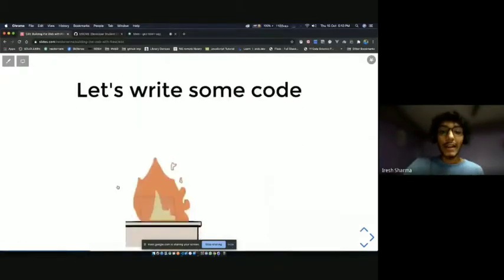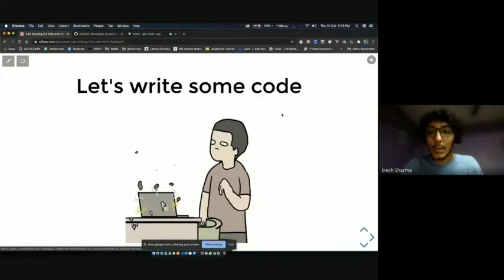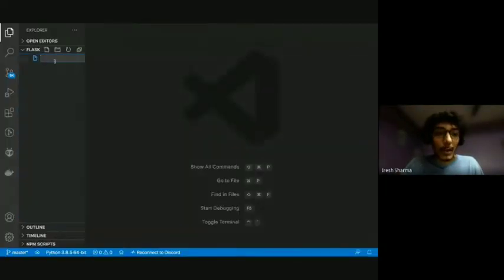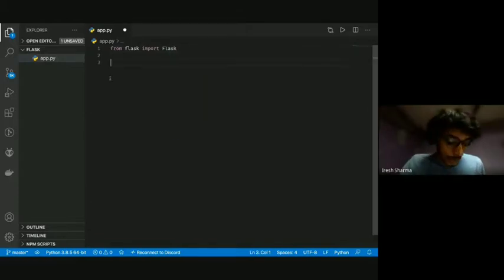Let's go ahead and write some code, okay? So our first part, as I said, we'll be talking about templating. So let's go ahead and make a Python file, app.py, and we're going to import Flask. But the way we're going to import is we're not going to import the whole library. We're going to take the library flask, and from that, we're going to import the object Flask for now. So this way, you have the Flask object with you in this file.